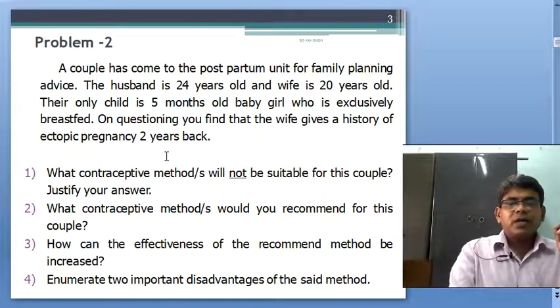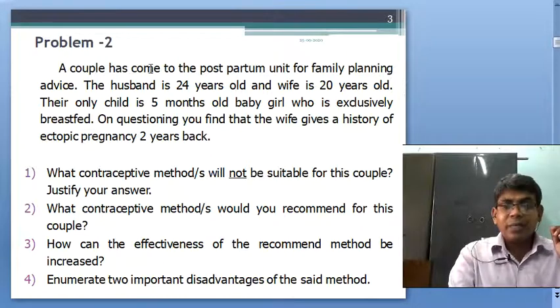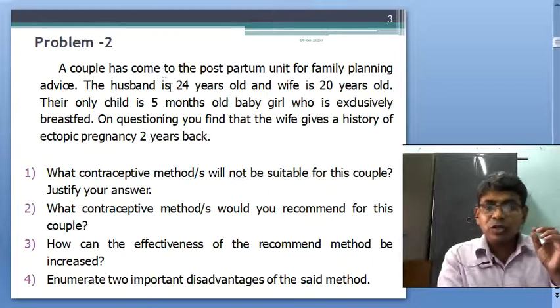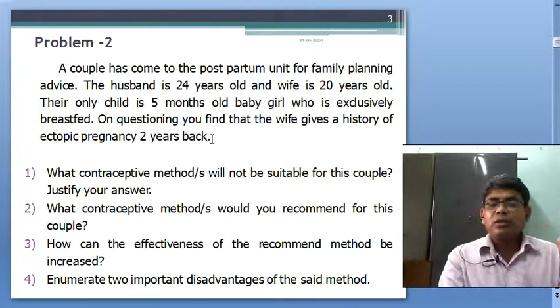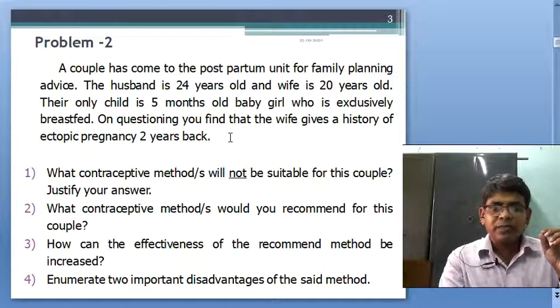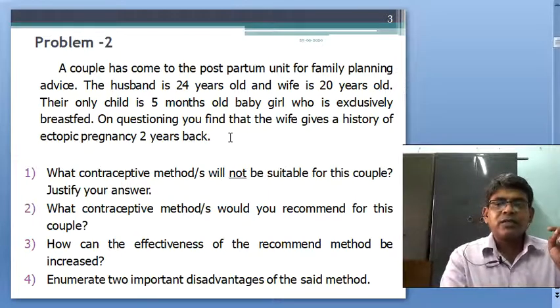See, here the husband and wife have come together. So, the husband is also willing to take some method, because he accompanies his wife and child.